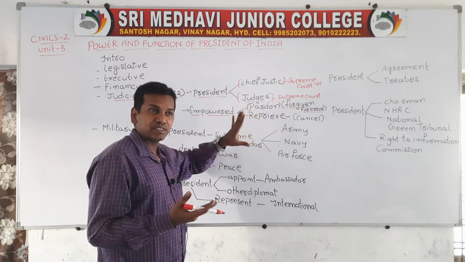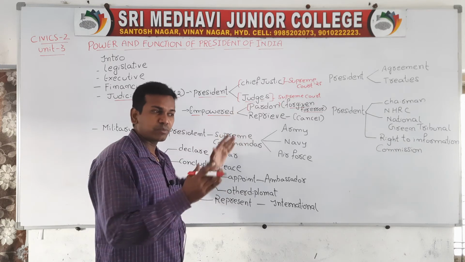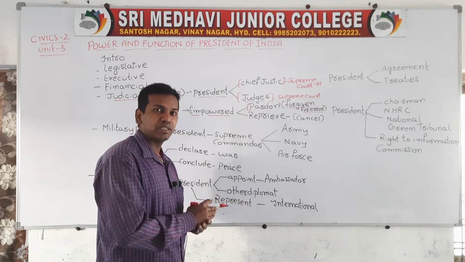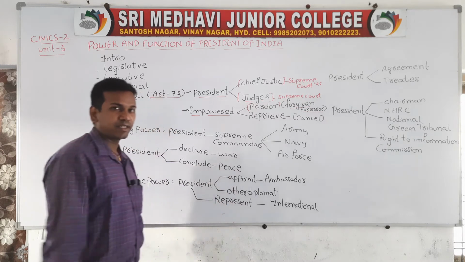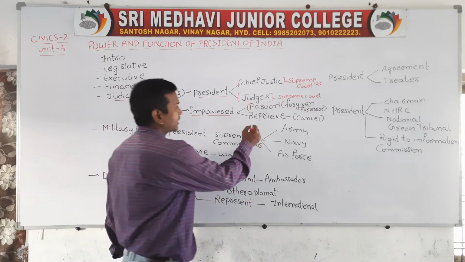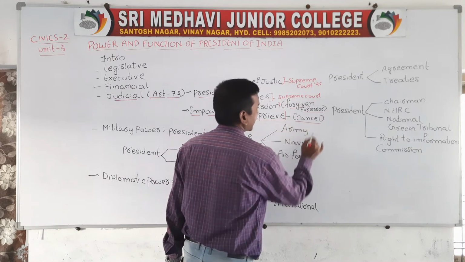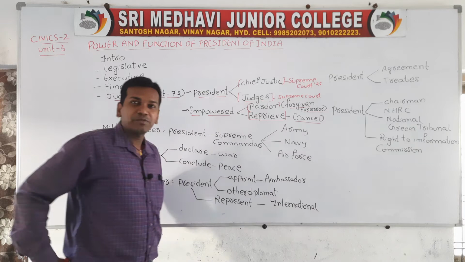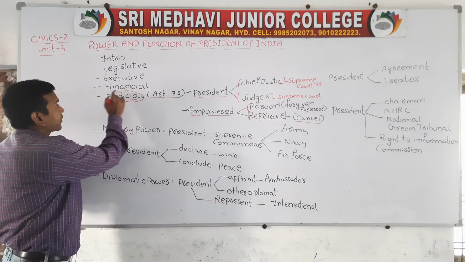Whenever a person has made a mistake and is punished according to the court of law, if the president wants, he can forgive the error. Second, if it is possible, he can cancel the punishment. That is under the control of the president only. I already told you, he is the head of the judiciary system.